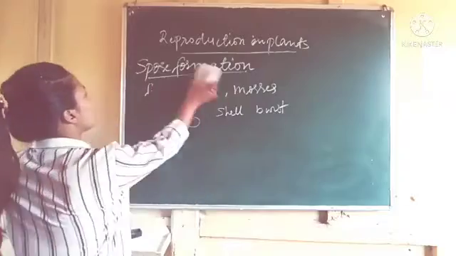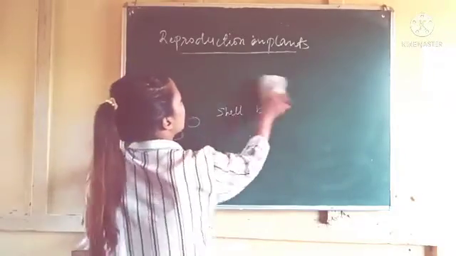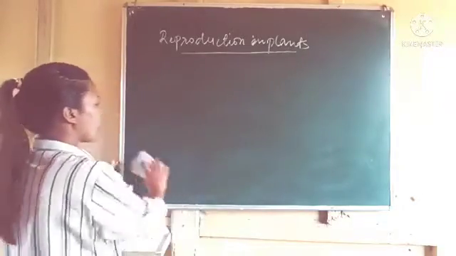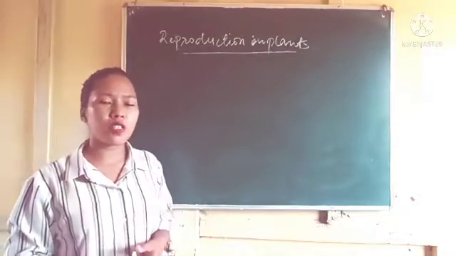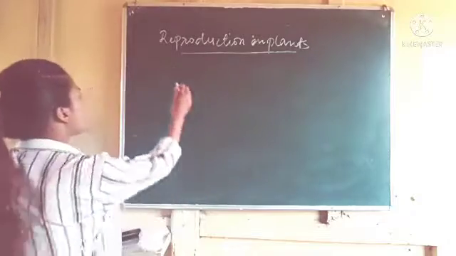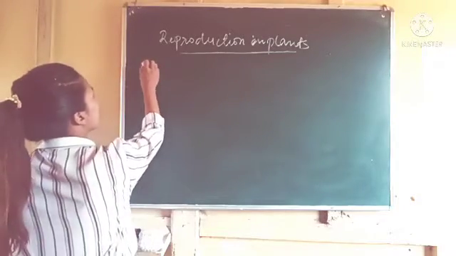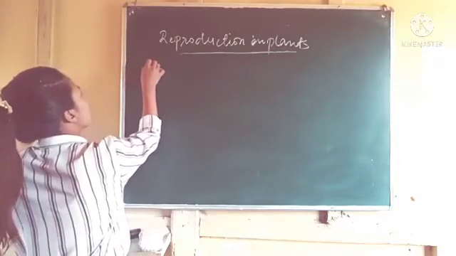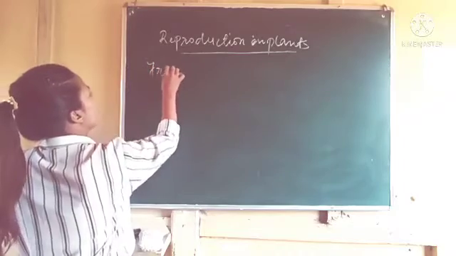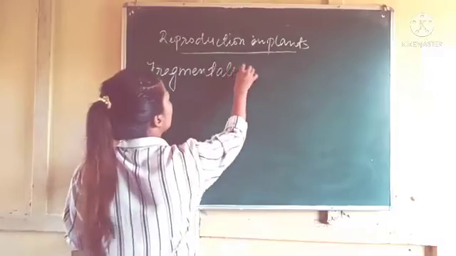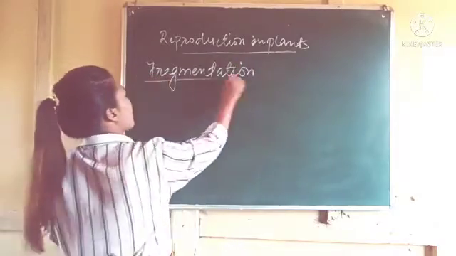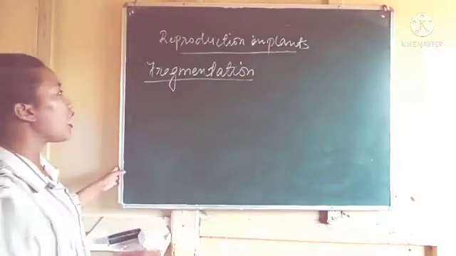Now the next type of reproduction in asexual reproduction. Right now we are talking about asexual reproduction, which involves only one parent. The third type of asexual reproduction in plants is fragmentation. This type of reproduction usually takes place in algae.